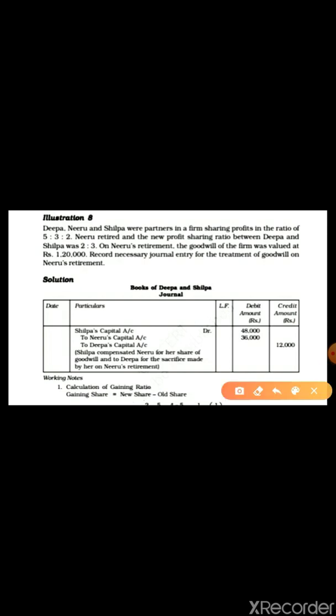Children, here the old ratio is given as 5:3:2 and Neeru is retiring, so Deepa and Shilpa's new ratio is 2:3, and the goodwill value is given as 1,20,000. These three things you need. Now the first calculation you have to do is the gaining ratio. The gaining ratio formula is new ratio minus old ratio.